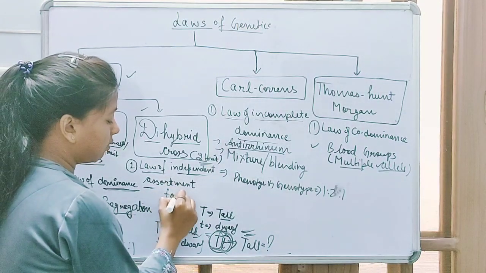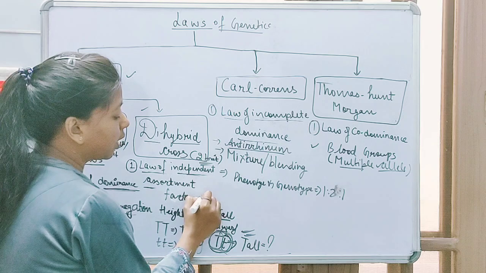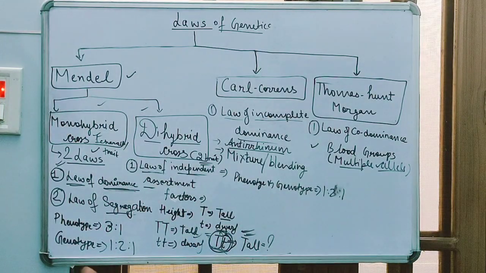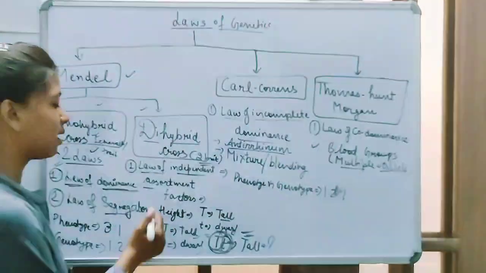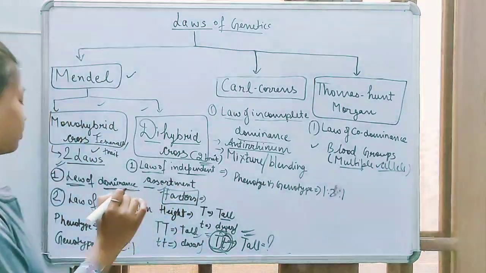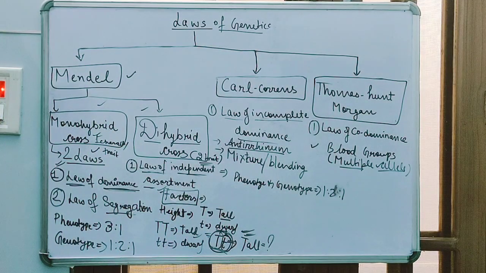In this, basically factors are given. Factors are the unchanged substance that is passed from parent to offspring, and currently it is called genes. Mendel earlier gave it the name factor. Okay, so that is the law of dominance.